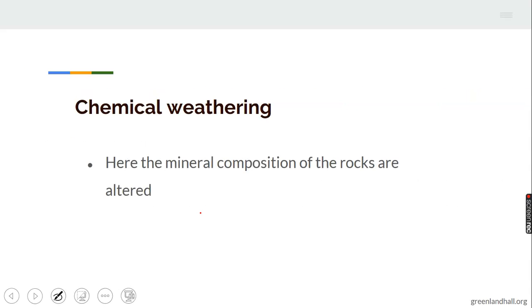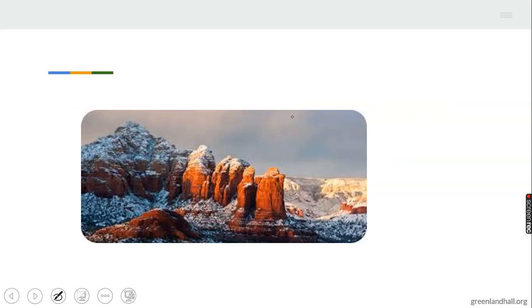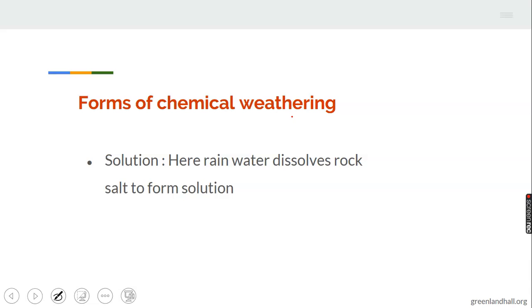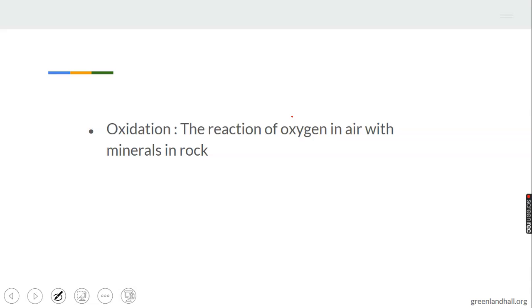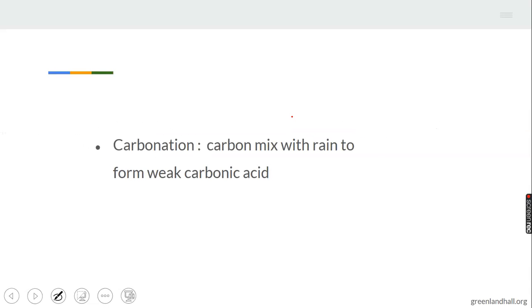Chemical weathering. Here, the mineral composition of the rocks is altered, changed. Let's take note of this. It takes different forms. One, we have solution. Here, rainwater dissolves rock salts to form a solution. We have oxidation, the reaction of oxygen in air with minerals in rock.